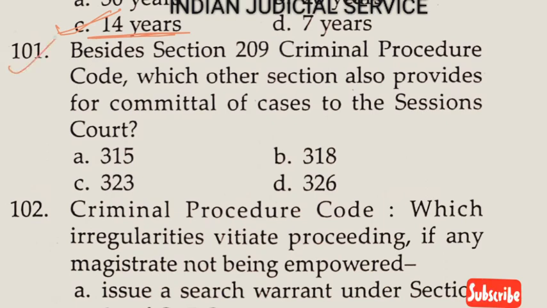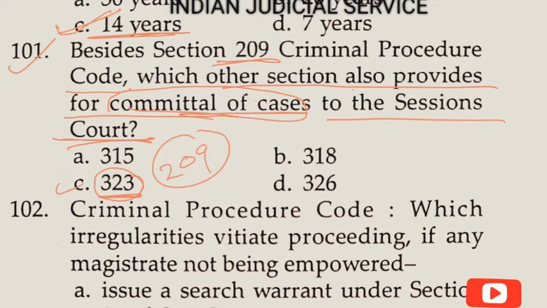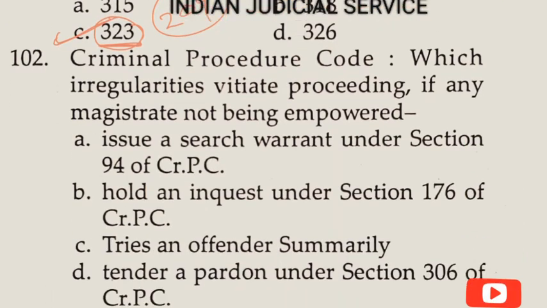Now question number 101. Besides section 209 of the Criminal Procedure Code, which other section also provides for the committal of cases to the Court of Session? This is very important here: committal of cases to the Court of Session. So under section 323, section 323 read with section 209. So the answer is option C.